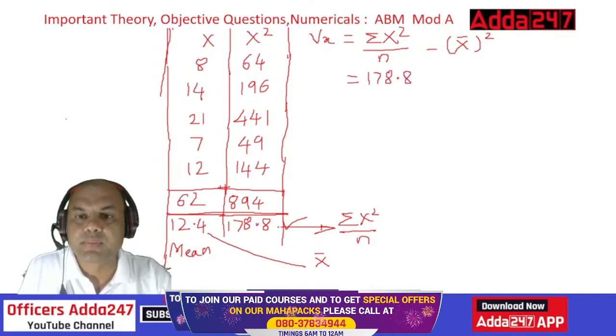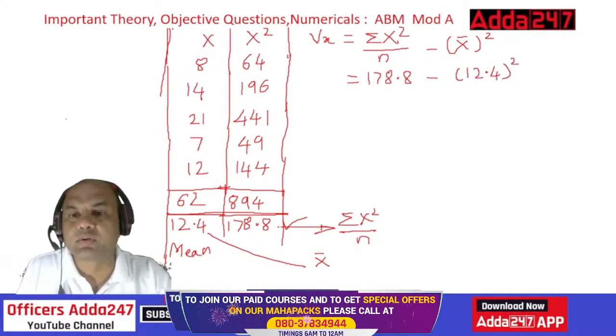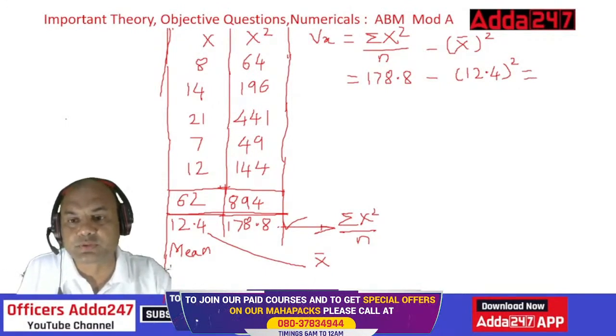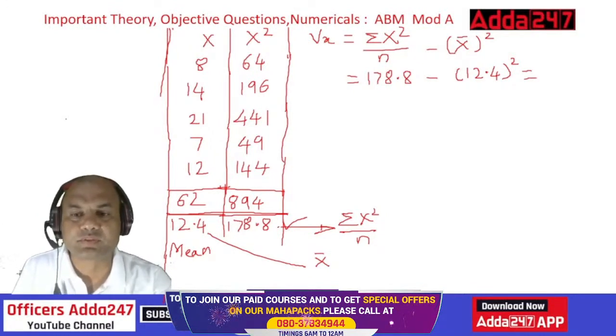178.8 minus what is x bar? 12.4 square. Now you do it fine. Everyone do it fast. Give me the answer for this. I'll write the answer over here because we need space over here. So what is the answer you are getting? Everyone. Fast.